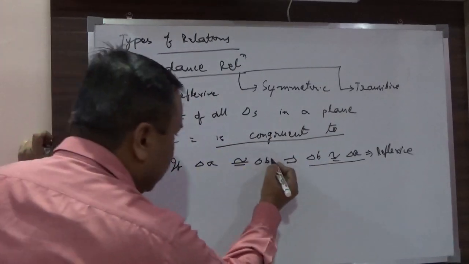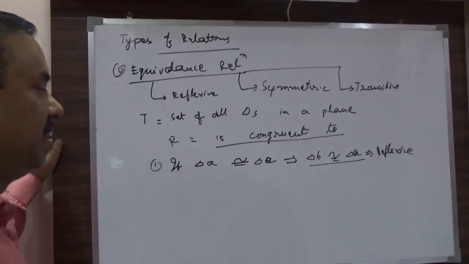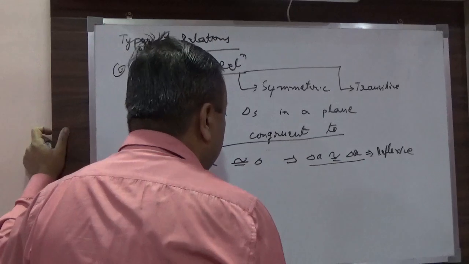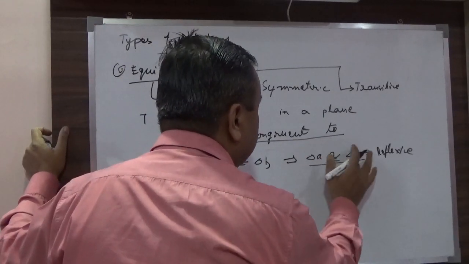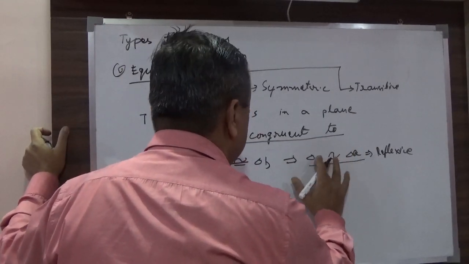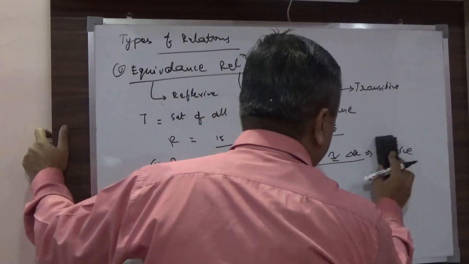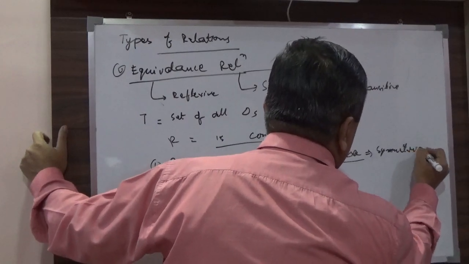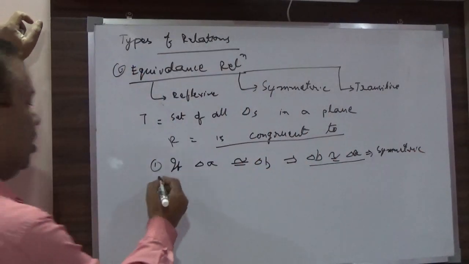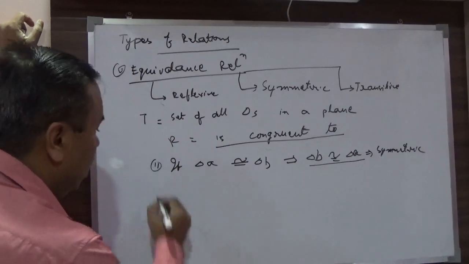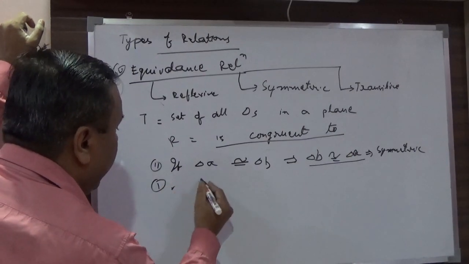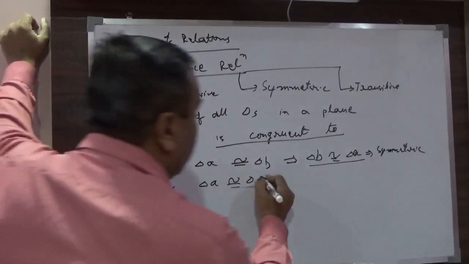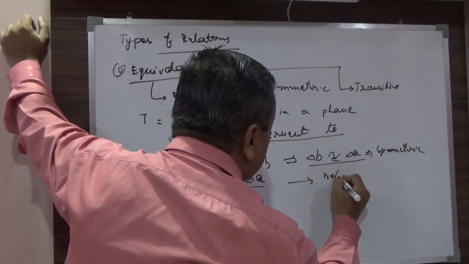Sorry, in the first case I confused it, but actually it is symmetric, and this was the second condition. Now for the first condition, I can say anywhere triangle A is always congruent to triangle A. So this is reflexive also.